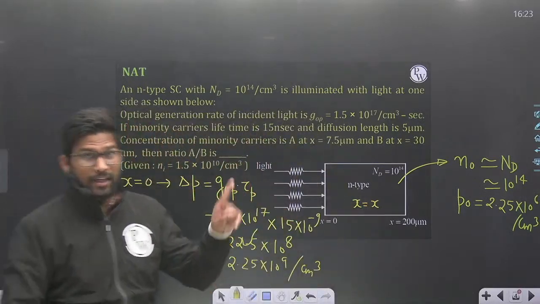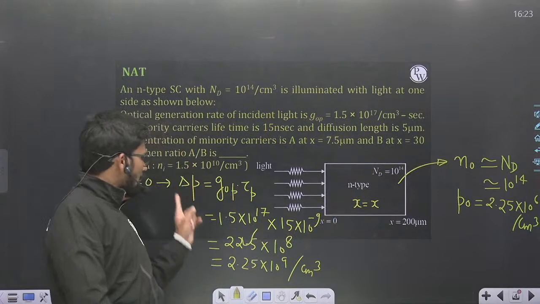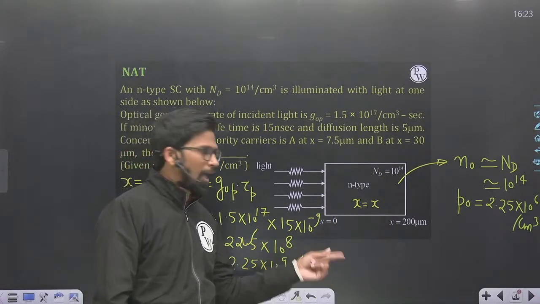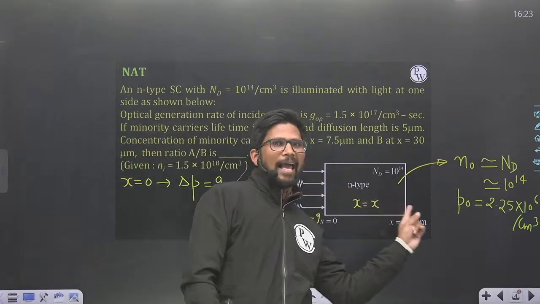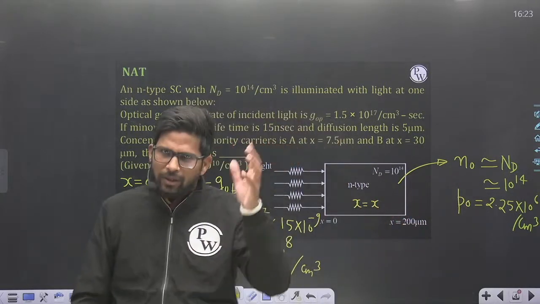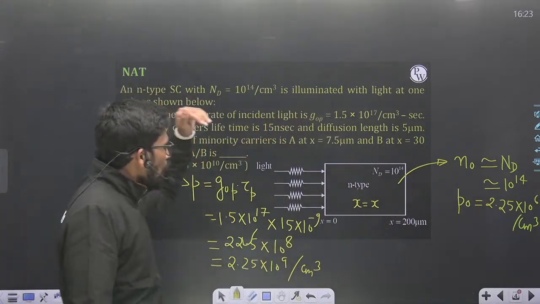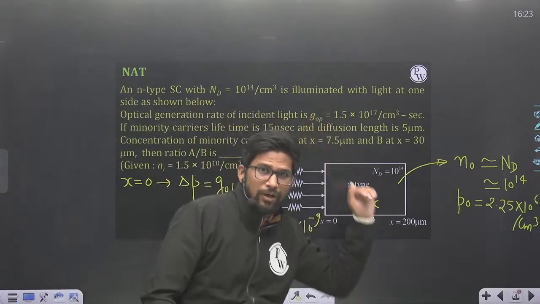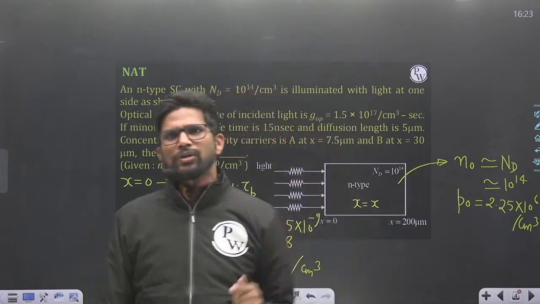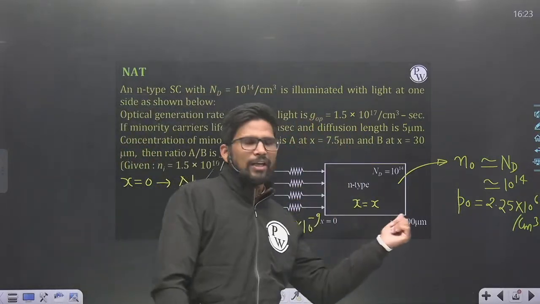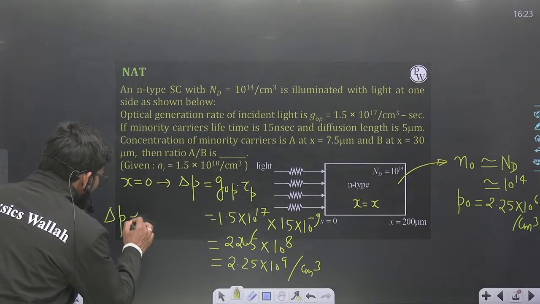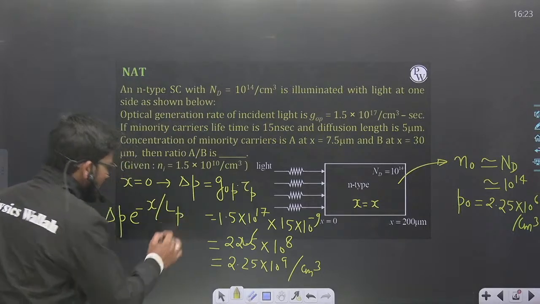The concentration of excess holes generated at x is equal to 0 is 2.25 into 10 to the power 9. And this excess concentration will fall as holes move from x is equal to 0 to x is equal to 200 micrometer, or x is equal to L. So this excess hole concentration will fall exponentially, because a differential equation is formed, and that is a first order differential equation, and the solution is of exponential nature.